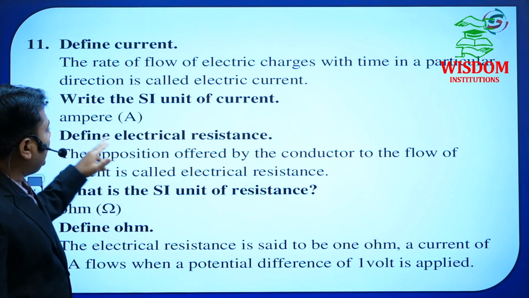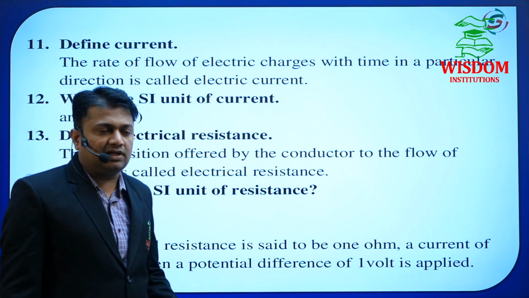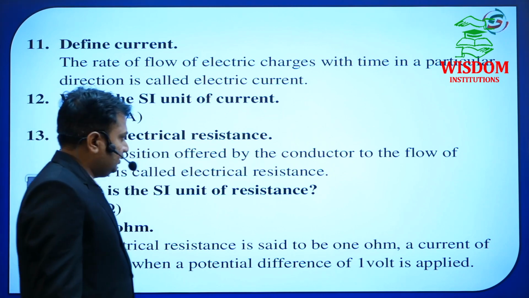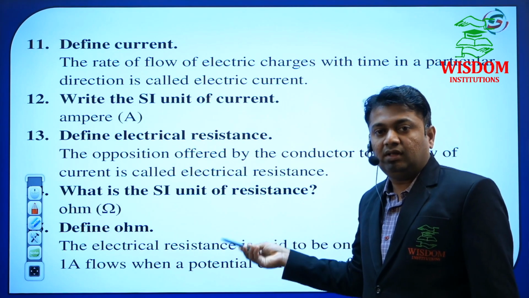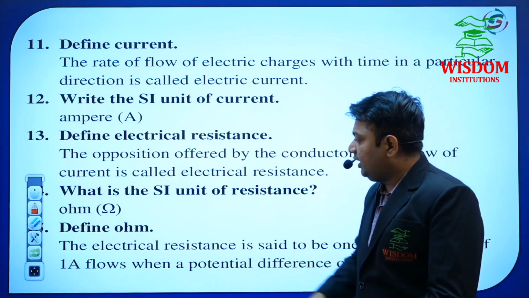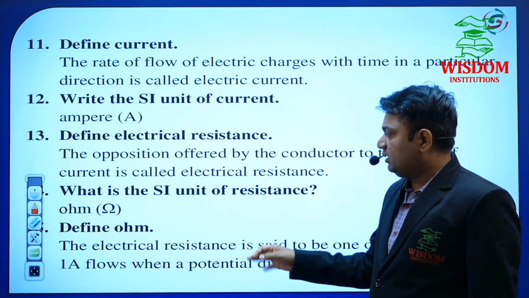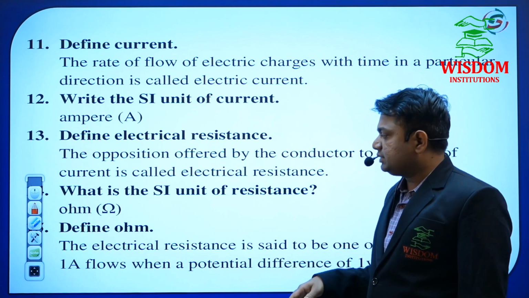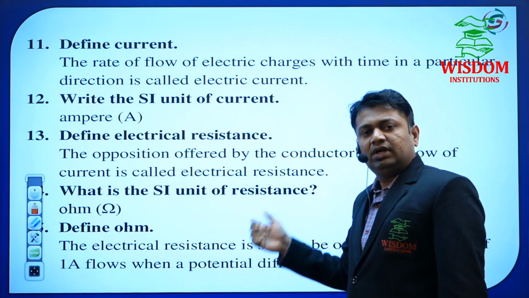Next, define electric resistance. In electric current, the resistance topic is also very essential, that is why he may ask the electric resistance question also. Next, he may ask for the SI unit of resistance, that is very simple, or resistivity also. Define ohm is also very important, because we have Ohm's law. On that he may compulsorily ask 1 question. That may be the definition of Ohm's law, the derivation of Ohm's law, or define 1 ohm.